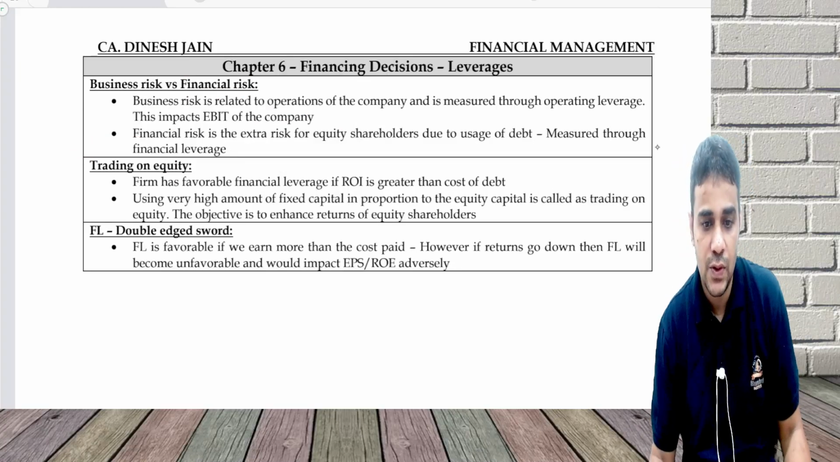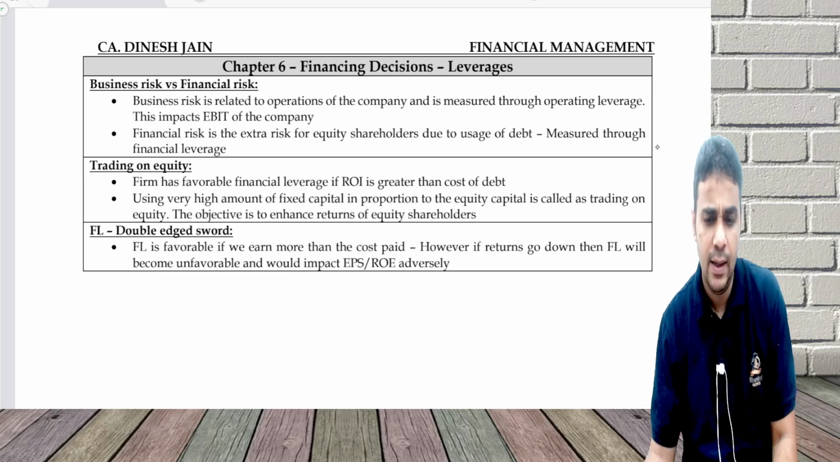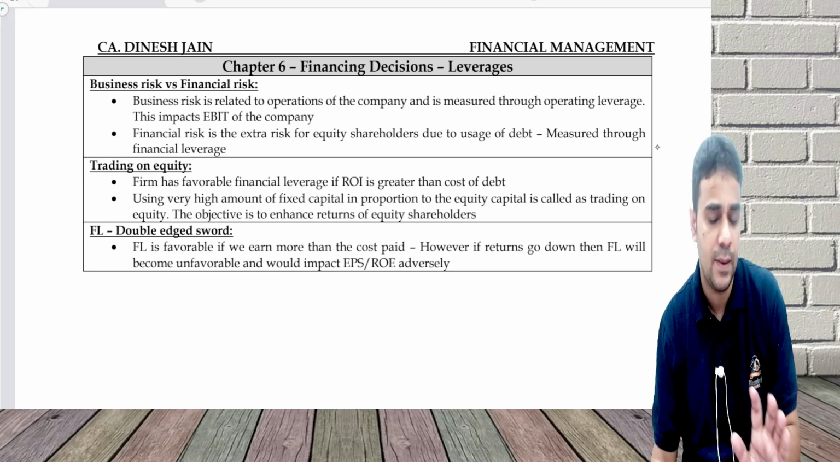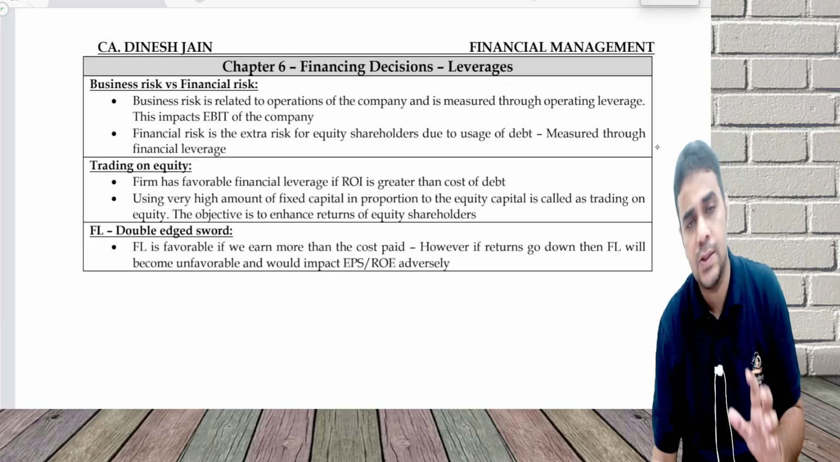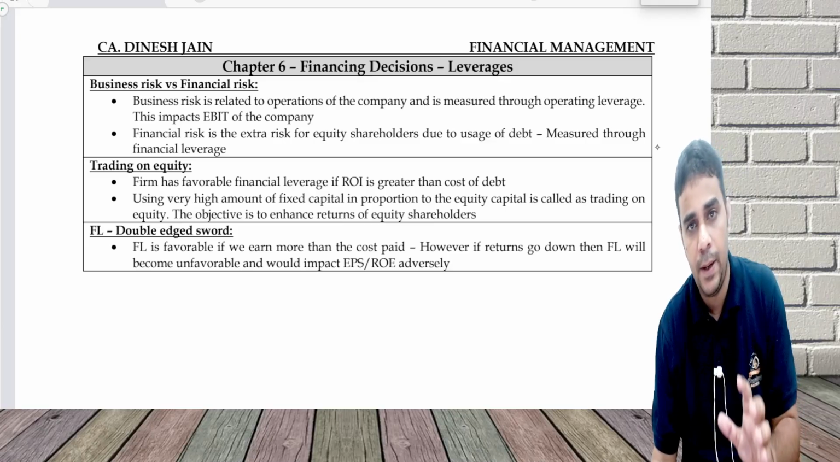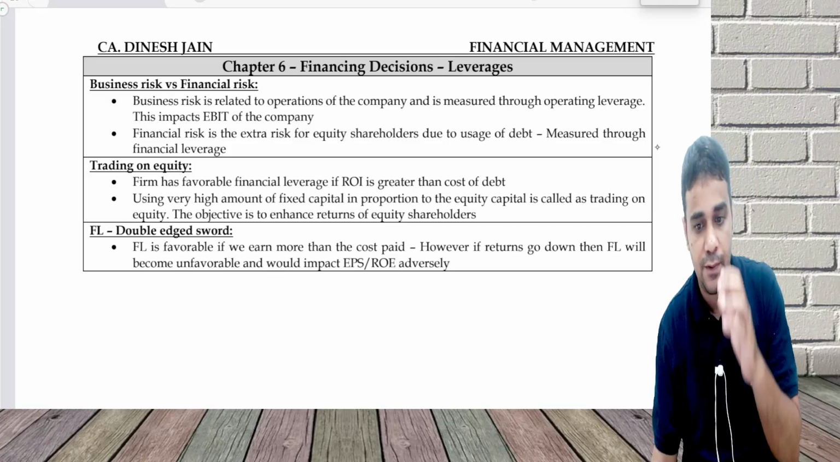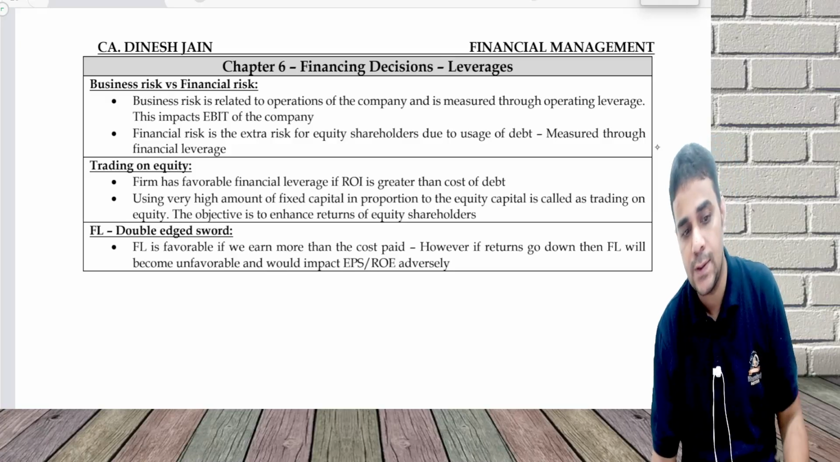Okay, we move to chapter 6, which is on leverages. Again, a very simple chapter from a theory point of view. Leverage is focused on saying that there is an operating leverage, which is business risk. There's a financial leverage, which is financial risk, and together was called as combined leverage.